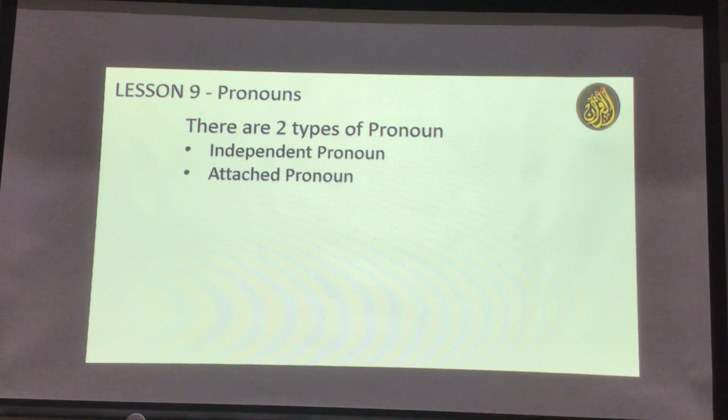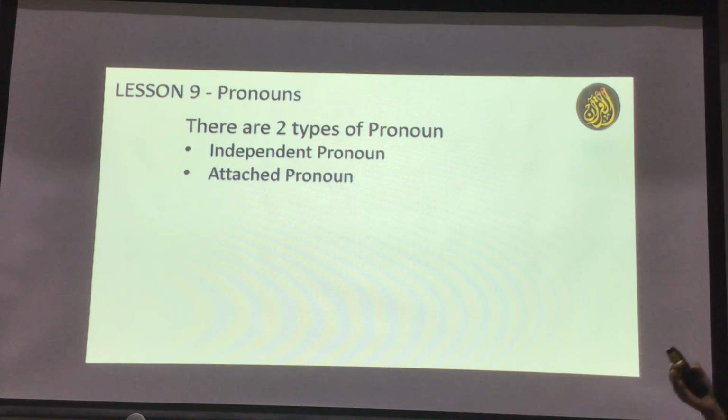Because pronouns in Arabic are so common, and the relationship between an attached pronoun and something is the relationship of mudaf ilay. That's why we talked about pronouns. And in pronouns we learn a chart of the rafa, nasab, and jar. We have to memorize the pronoun chart, but these are very easy to memorize, because we know from English that there are three types of pronouns: first person, second person, and third person.